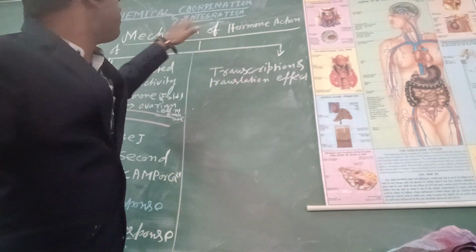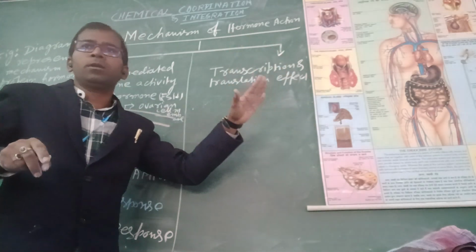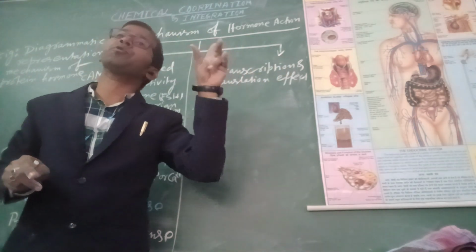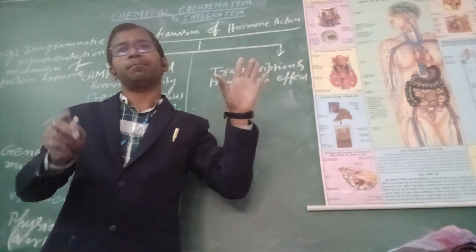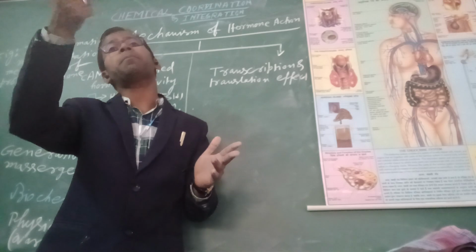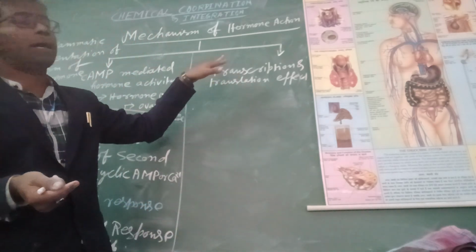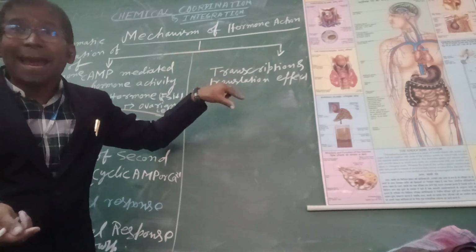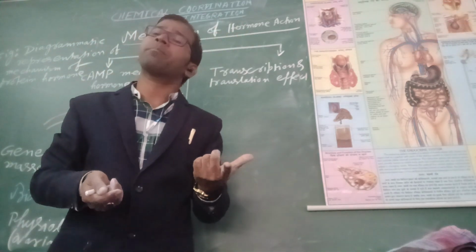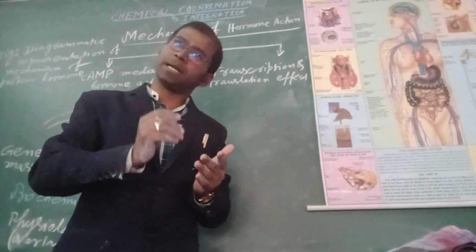What's the meaning of mechanism of hormone action? We are going to learn about the two types of hormone. One is known as the proteinaceous hormone, which means the hormone is made up of protein. How does the protein hormone perform its function inside the target cell, and how does the lipid or fat hormone, which is produced from steroid or fat, perform its function inside the target cell?